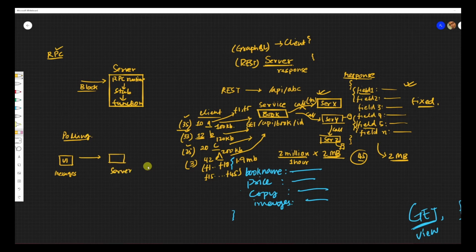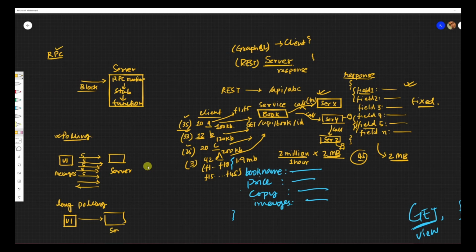So what we can do is continuously make calls to the server. And it says, I don't have an update for you. I don't have an update for you, right? I make this call every 5 seconds, and the server says, okay, I don't have an update for you. And when it does, it says, okay, here is your update, you show it, right? Continuously doing such calls is called polling. And what is long polling then? Long polling is a mechanism where we have this UI and we call the server.